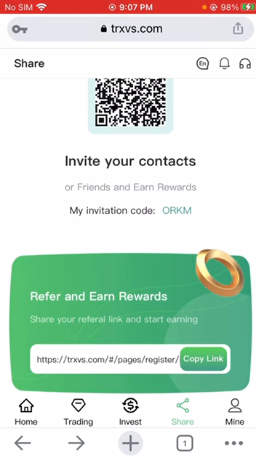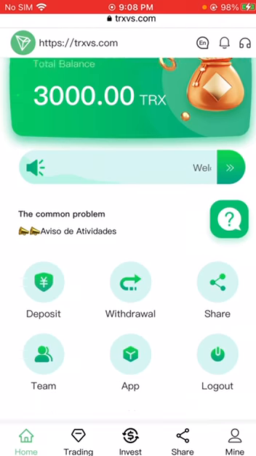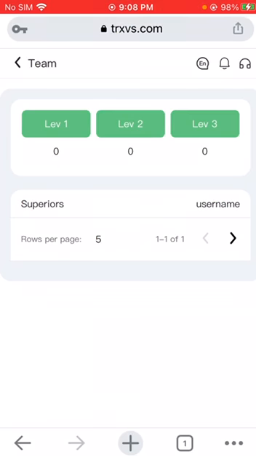The more invitations to promote users, the more income. Promotion income can be viewed by clicking on the team. If there are any questions, please ask our customer service.